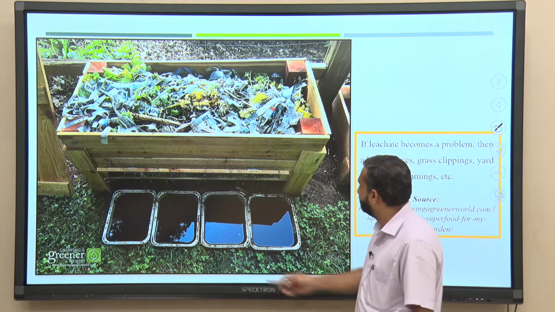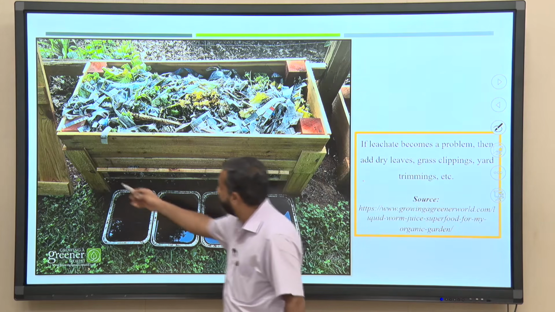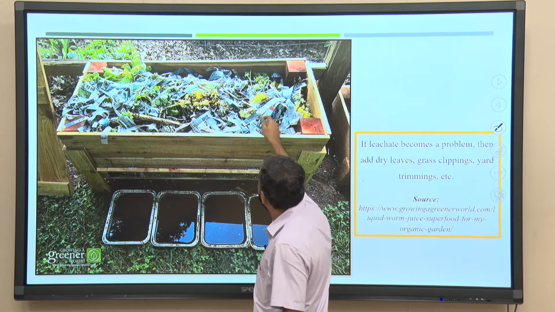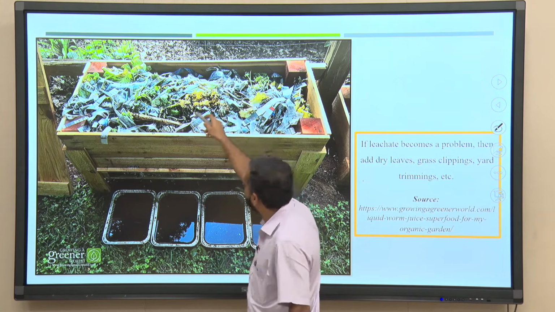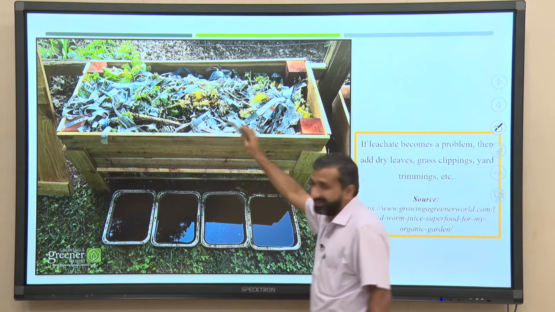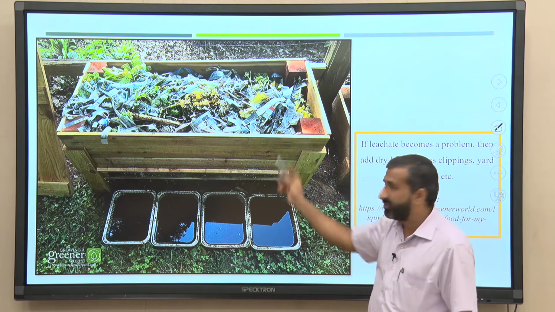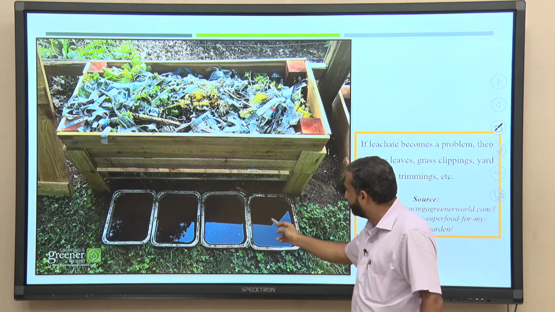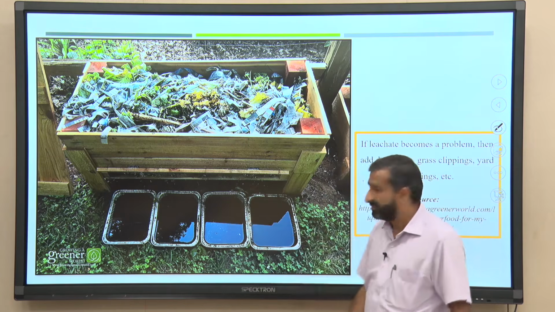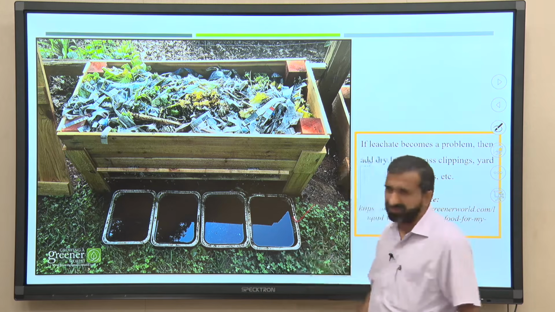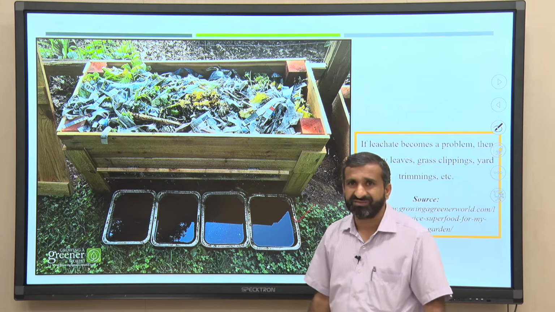Now, in this case they put the entire mass into one pot, you see the paper, even kitchen waste, mixed there, but there is no aeration, they are not turning it. So, obviously under anaerobic conditions this leachate will come up. Many people will ask, sir, what is the problem with leachate production here?